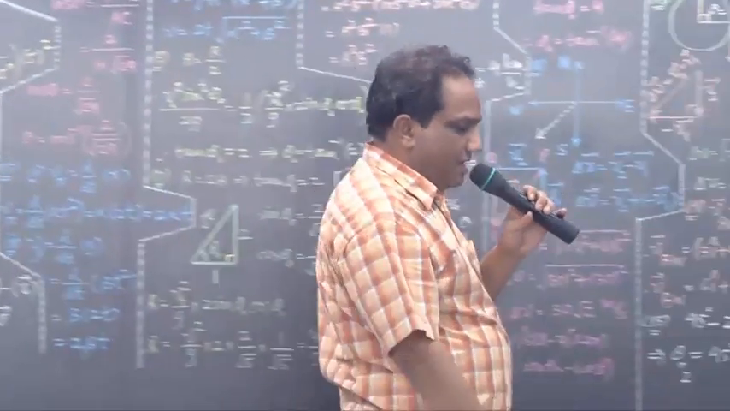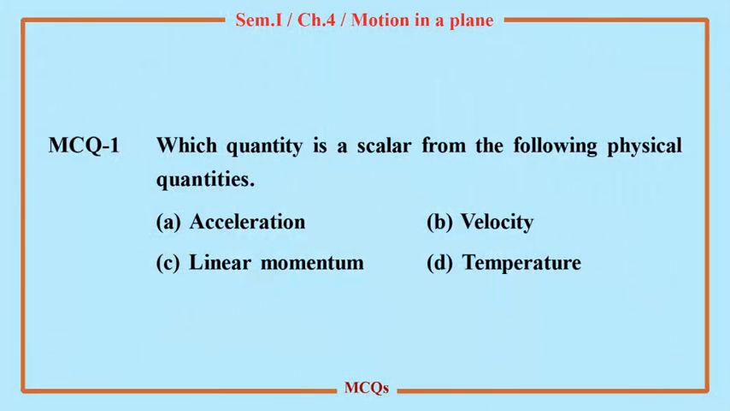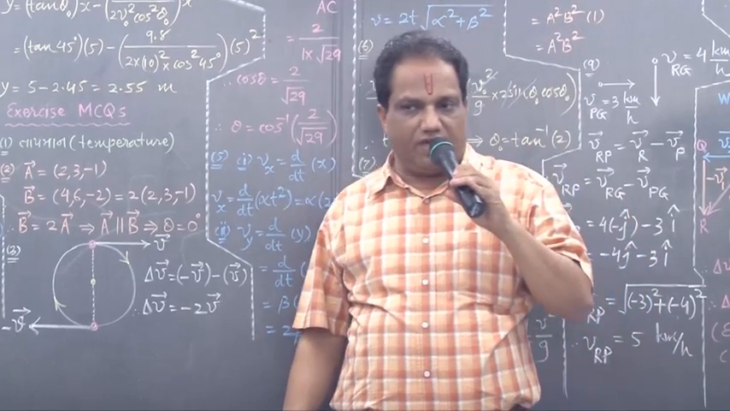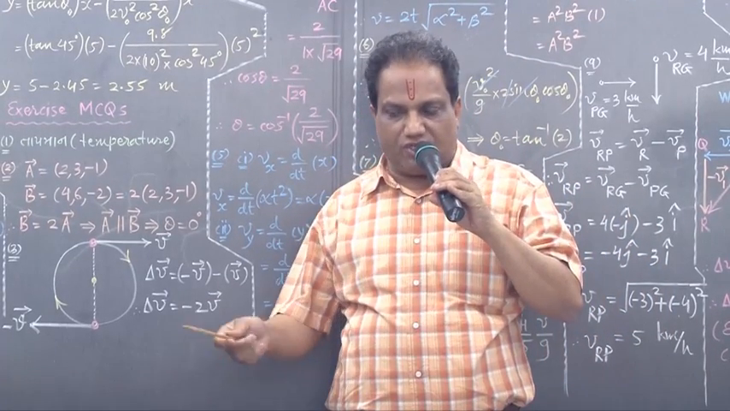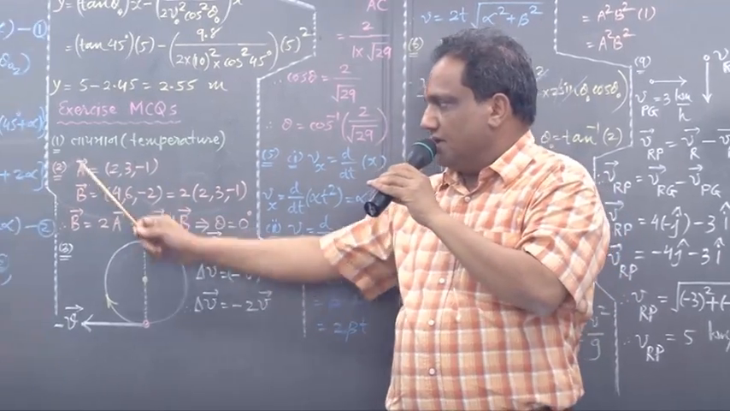Come on, read now. First MCQ in the exercise. Hurry up. Come on, out of the given quantities, which quantity is a scalar? Temperature, because the rest of the three are vectors, isn't it? Next, number 2.